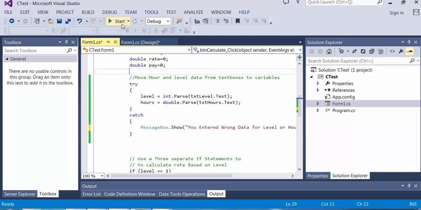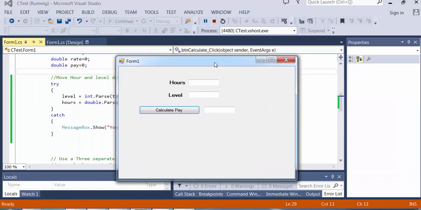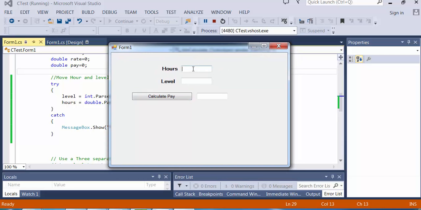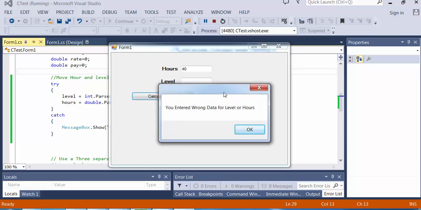So if I run it, it comes up, says, oh, it's hours, what's your level? I'll put in 40 hours, my level's 1, and my pay is $320. But what if I forget to put in my level? Remember, a minute ago this crashed my program. Now I hit it, it just says you entered wrong data. So instead of crashing, it just goes down to this line.